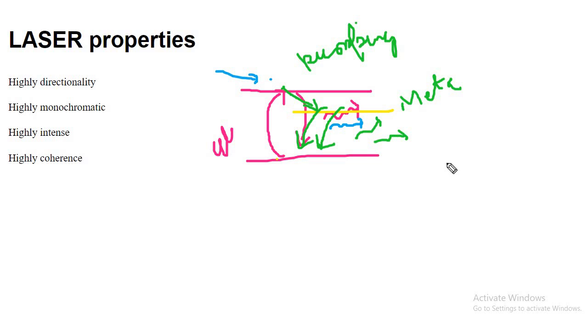The photon properties are similar, and their phase values are similar. So we have high coherency, and also high monochromaticity. Single photons are released as you have a single transition in this case. The number of photons increases, so it is high intensity and high directionality, as it is not divergent in nature. Okay, so this is all about